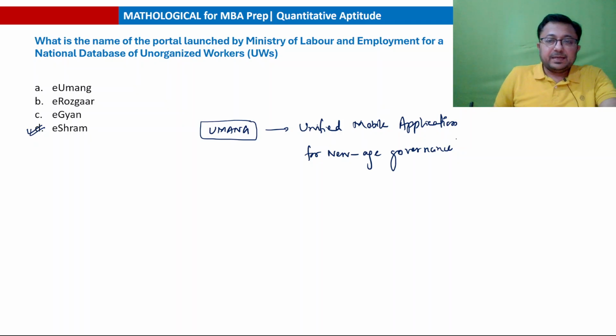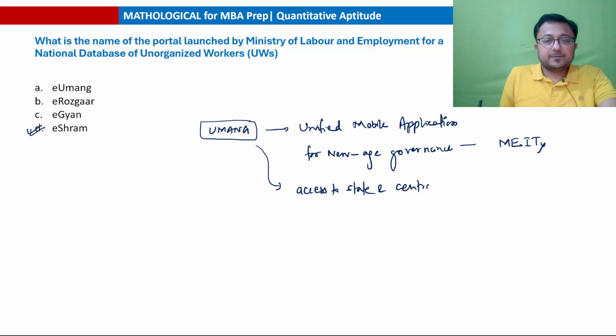This is an initiative under Digital India of the Ministry of Electronics and Information Technology, MeitY. And this gives you access to all the central and state government services.